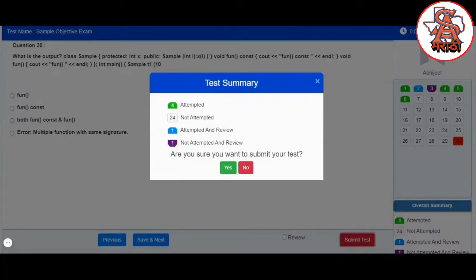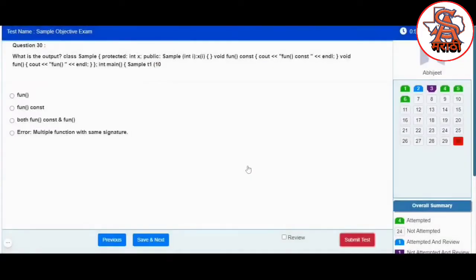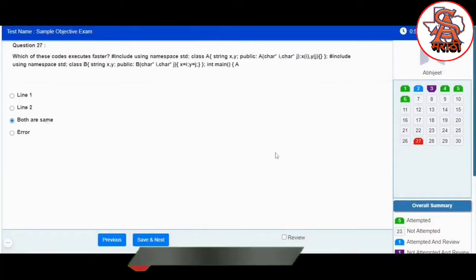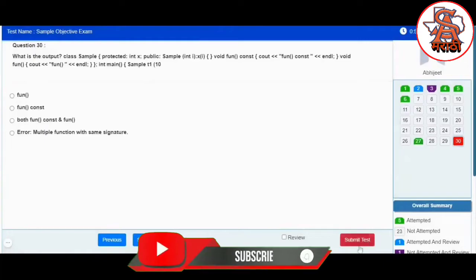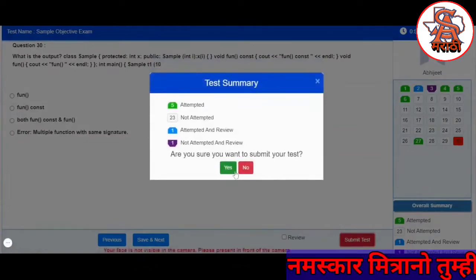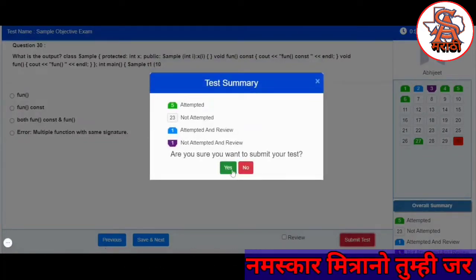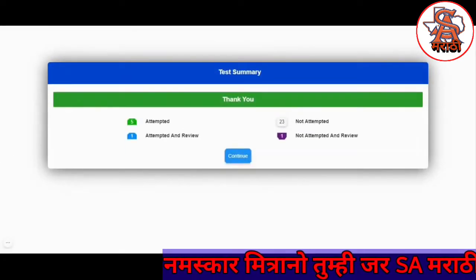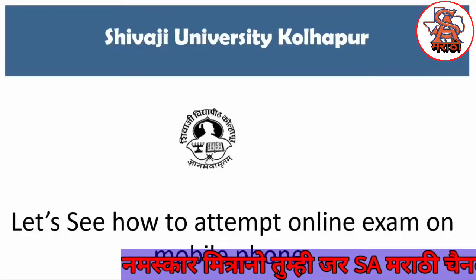If you are not sure that you have attempted all the questions, then do not click on the yes button, but you can click on the no button and attempt all the questions as per your preference. Then as soon as you reach the last question, and if you are sure that you have attempted all the questions, you can click on the yes button. As soon as you click on the yes button, your online exam would be marked as complete.